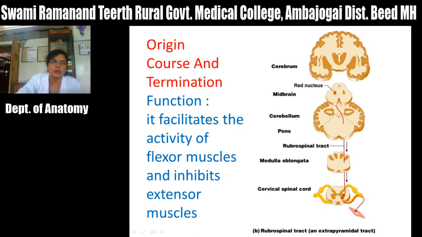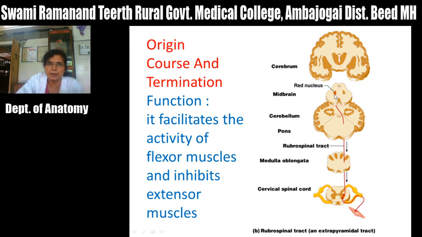Then the origin, course and termination of this tract. The red nucleus is present in the midbrain. The origin is from the neurons of the red nucleus. After arising, the fibers cross to the opposite side in the ventral tegmental decussation. The posterior part of the midbrain is called the tegmentum, and as this decussation is present in the ventral part of the tegmentum, it is called the ventral tegmental decussation.